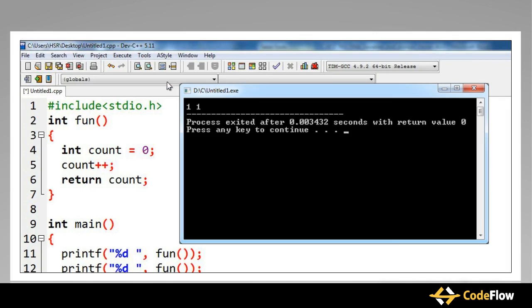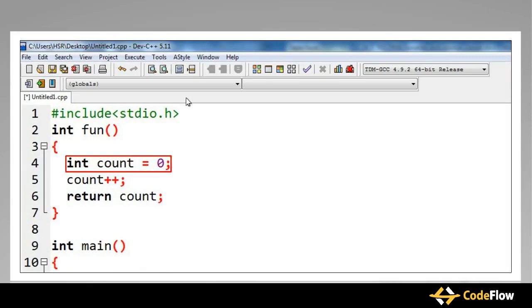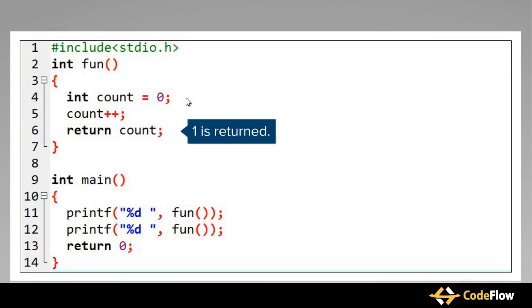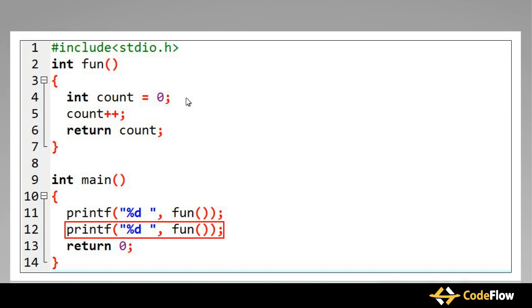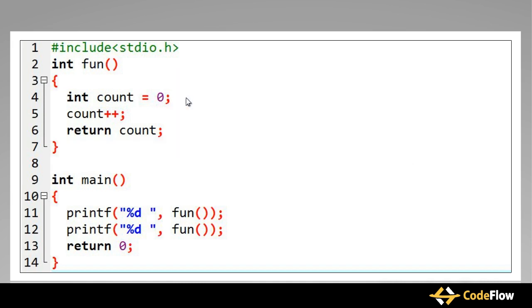Let's understand how the program generates 1, 1 as output. The initial value of the variable count is 0. It is incremented and becomes 1 in the function fun. So when the function is called first time, it returns the value of a as 1. Now when the function is called second time, it ignores the previous value of count, that is 1, and initializes it again with the value 0. So it again returns 1.